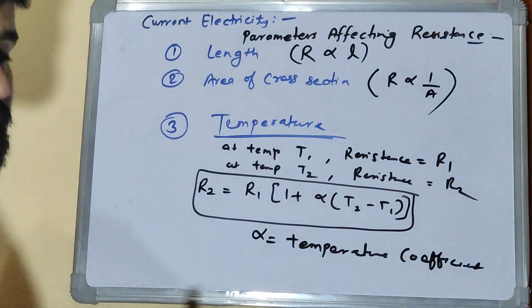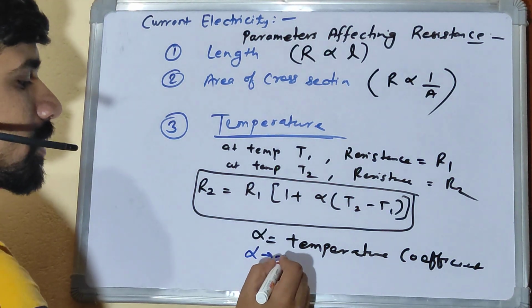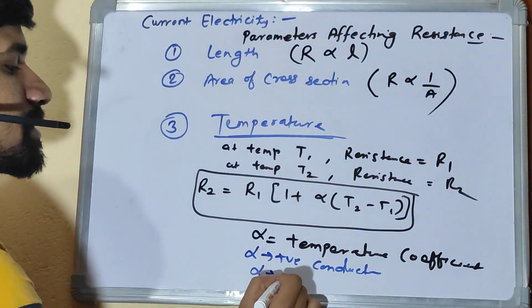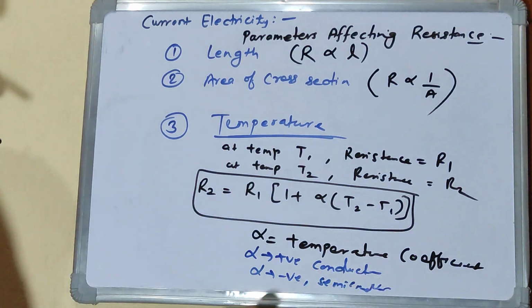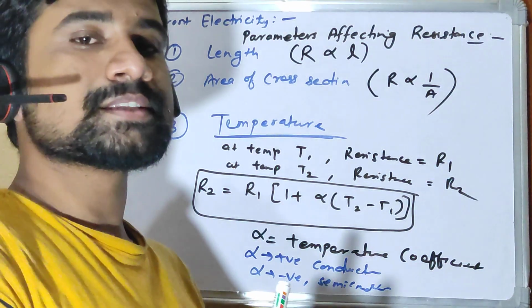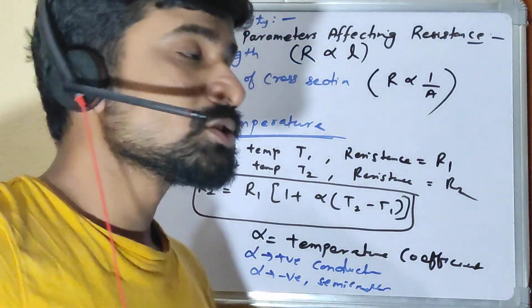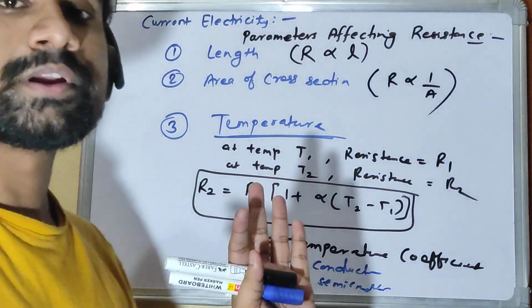Now you see this alpha is positive for a conductor, right? But this alpha becomes negative for semiconductors. Now you can say that as temperature increases, the resistance of a semiconductor decreases, but for a conductor it increases. So this is a relation between resistance and temperature for any body, right?